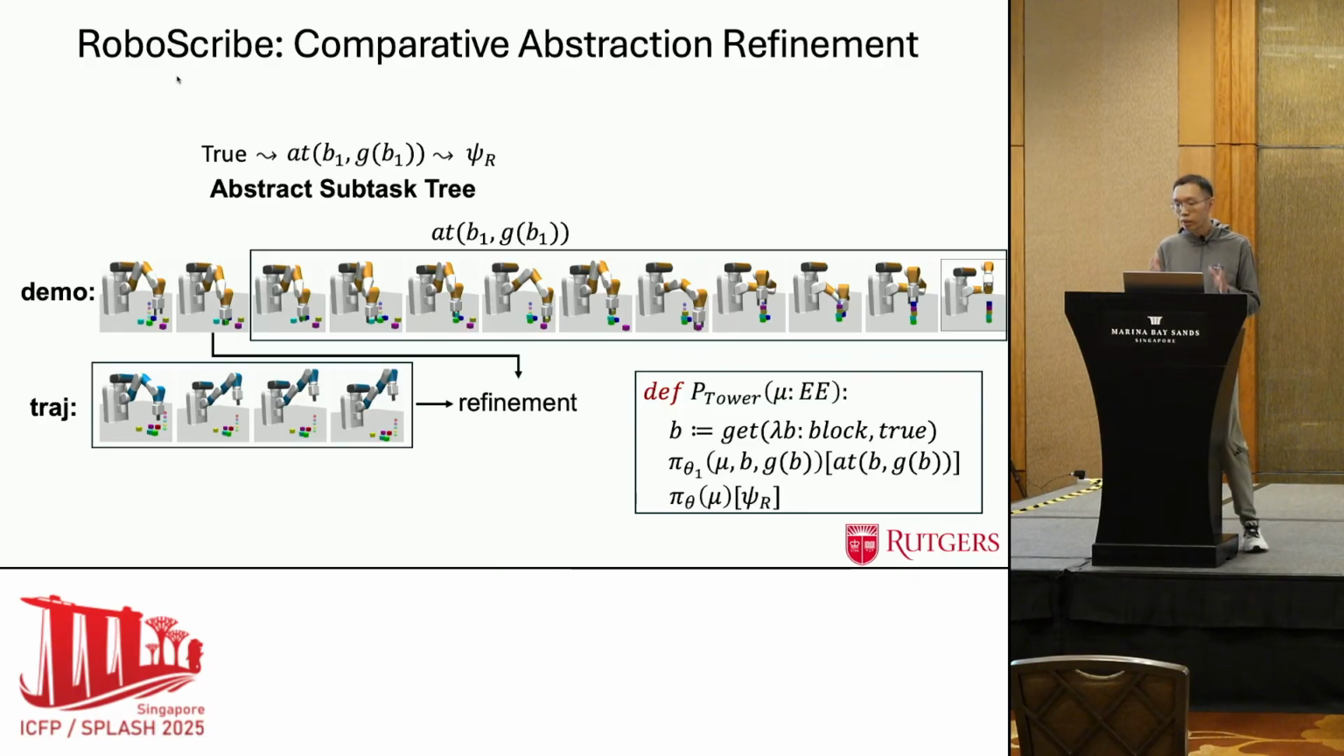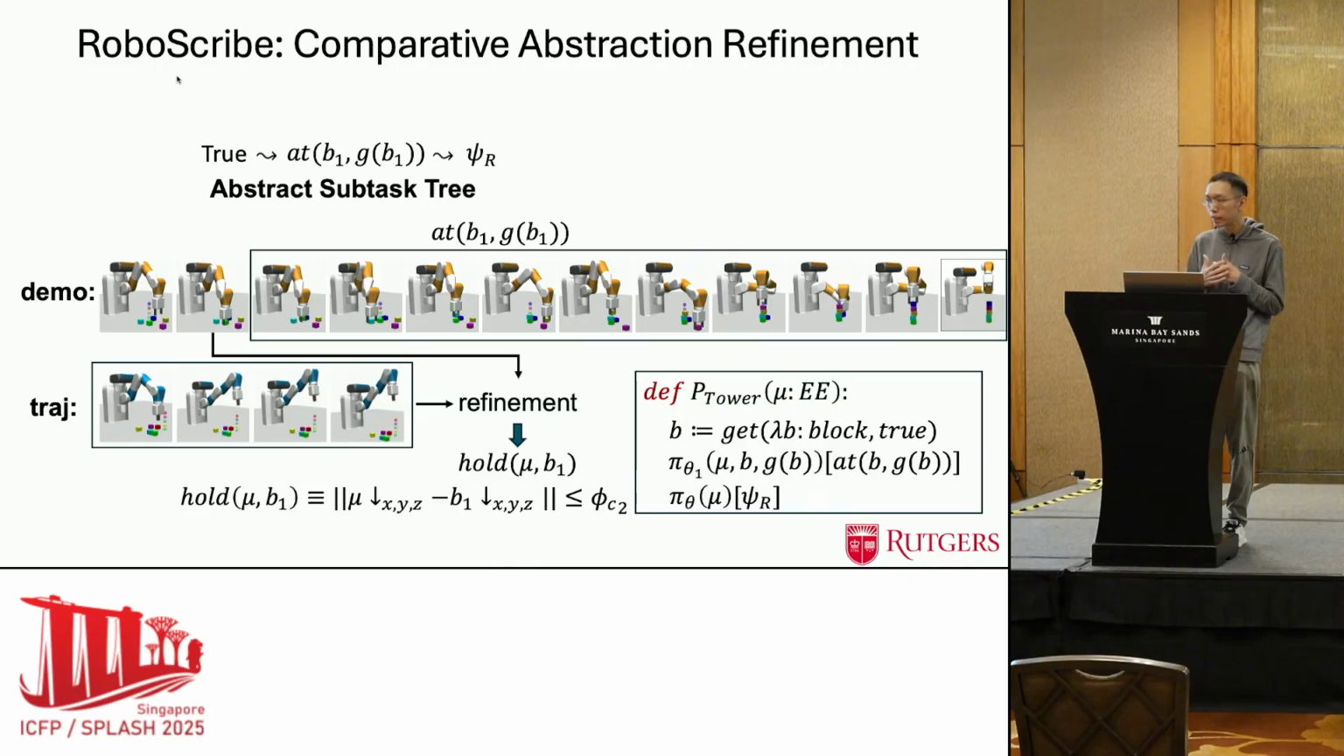Don't worry, we can continue to run this abstraction refinement, which we call comparative abstraction refinement. And this time, we compare the states over failed trajectories with the states in the demonstration just before sub-goal success. So we learn another important sub-goal predicate, hold. That means we need to first grab one object before trying to place it onto the goal position.